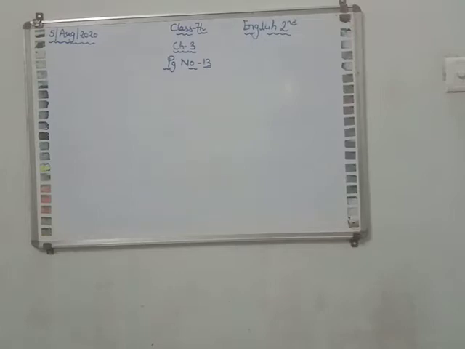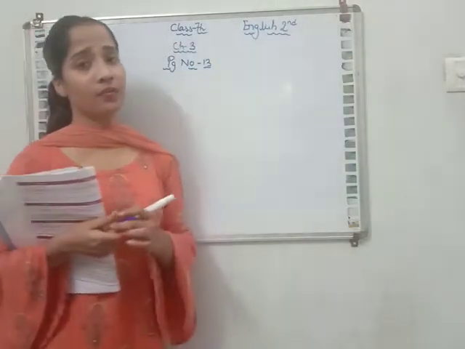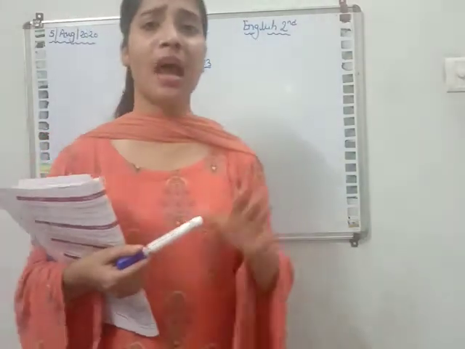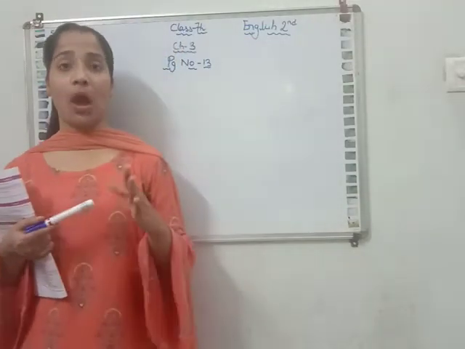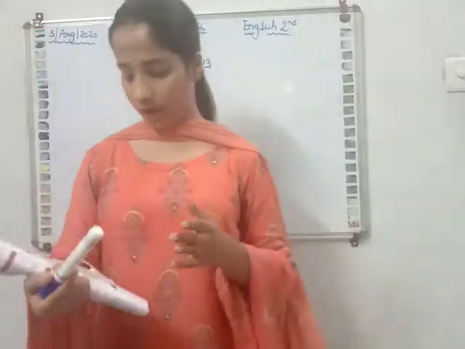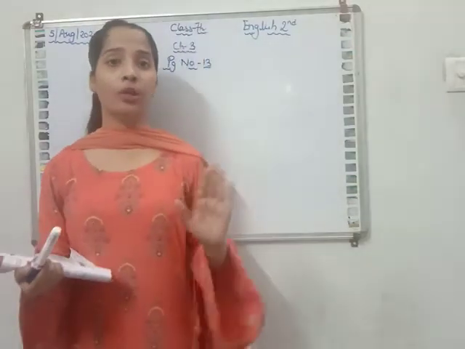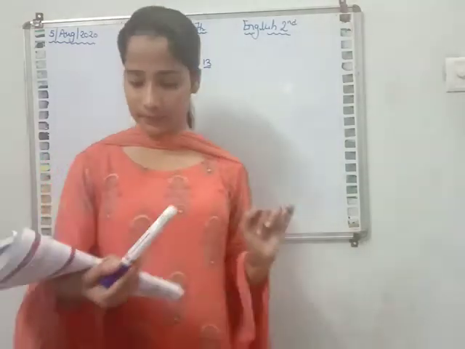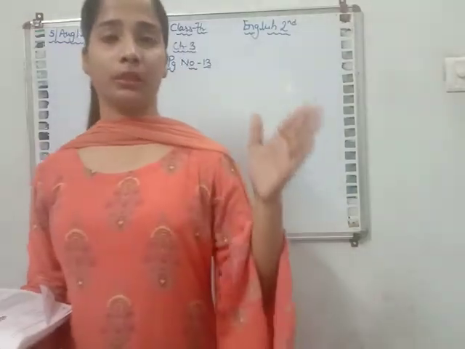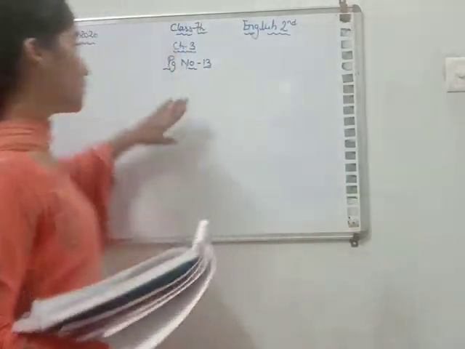Morning class 7. So we have read the third chapter of your book, that is the affirmative sentences and the negative sentences. In my previous class I have told you about the affirmative and the negative sentences. So I have given you the homework that you have to do from page number 13 to page number 15. I hope that you have done that. Okay. So in this class I will discuss the exercises which are given from page number 13 to page number 15. So first of all, open page number 13 of your book.